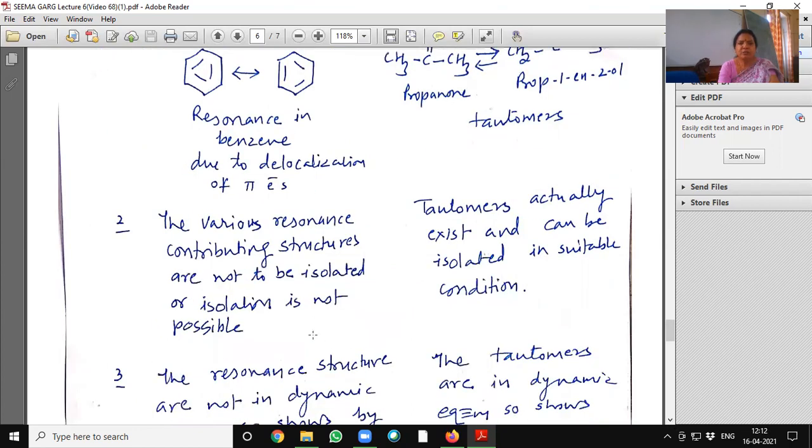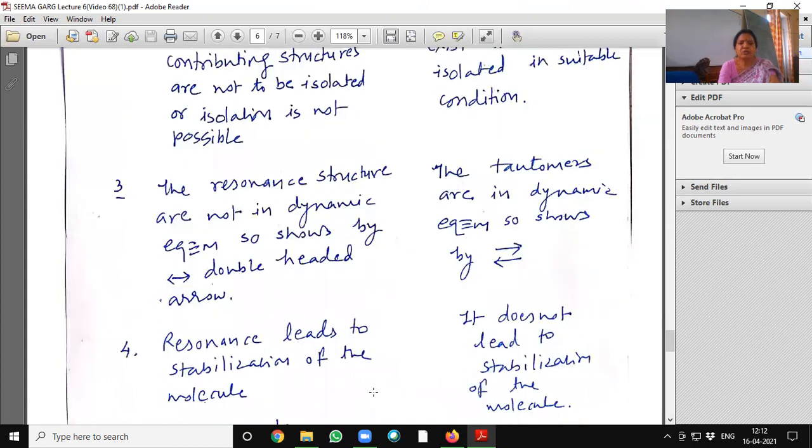The various resonance contributing structures cannot be isolated, whereas tautomers actually exist and can be isolated in suitable conditions. The resonance structures are not in dynamic equilibrium, so they are shown by this type of double-headed arrow.